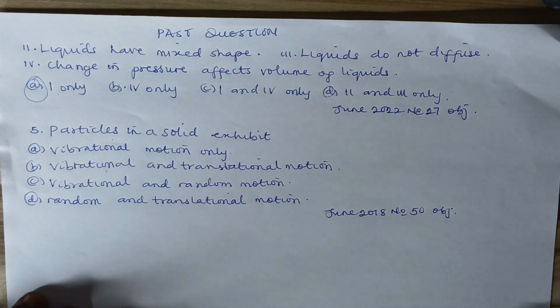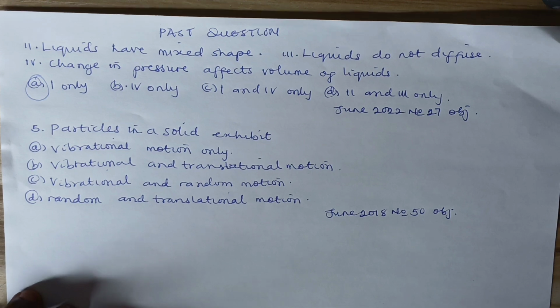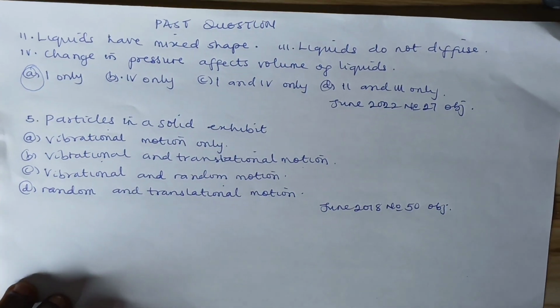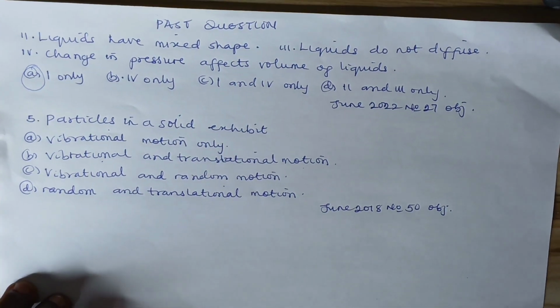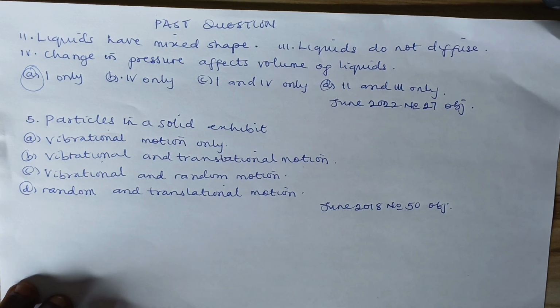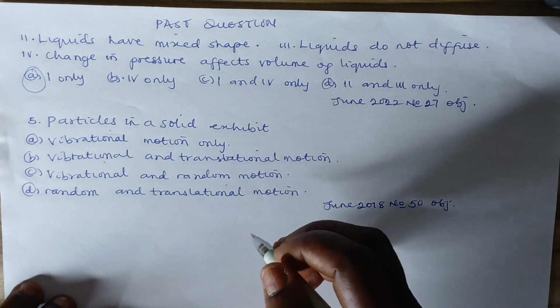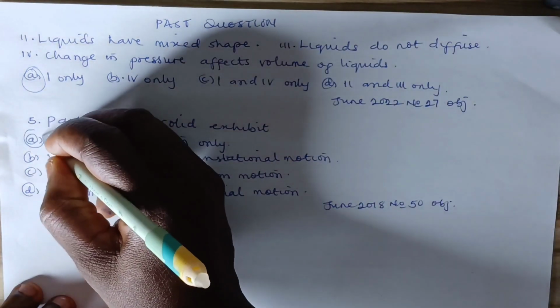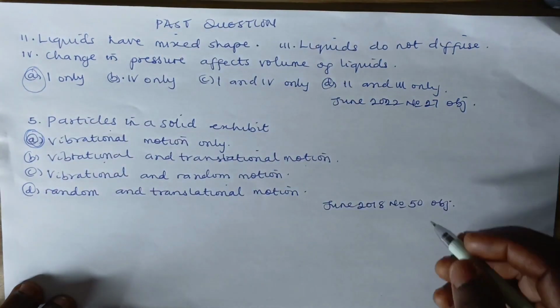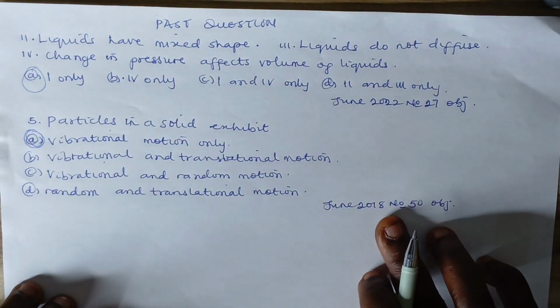And so the particles of solid are always in a fixed position, except when there's an increase in temperature, which loosens the cohesive force holding the particles together and makes them gain kinetic energy, and they begin to collide with themselves. Unless that happens, the particles in a solid exhibit vibrational motion only, that is, they don't move. So the best answer is option A.